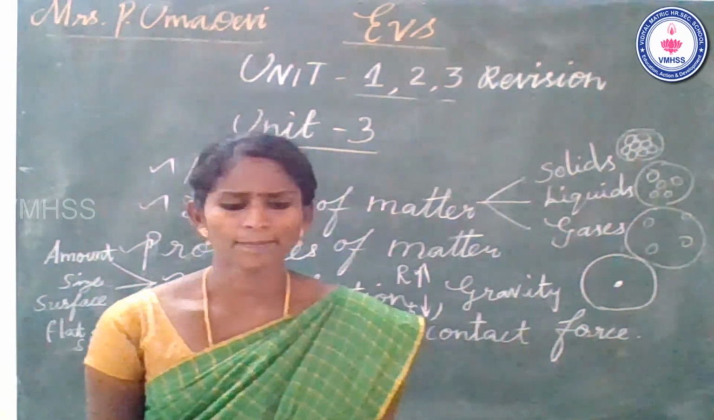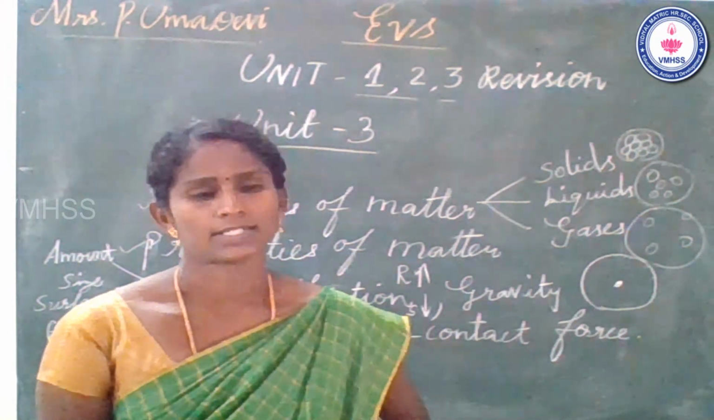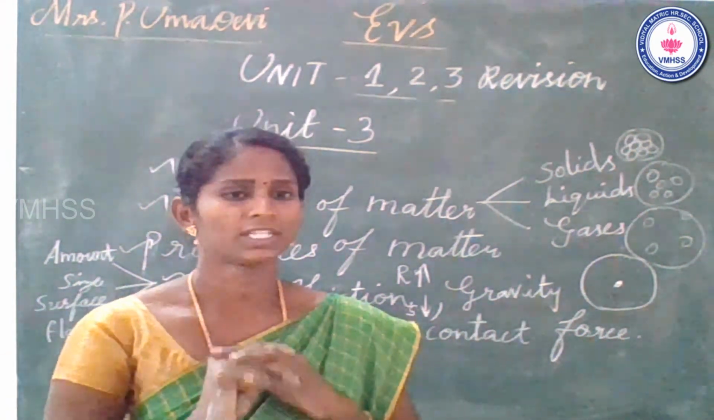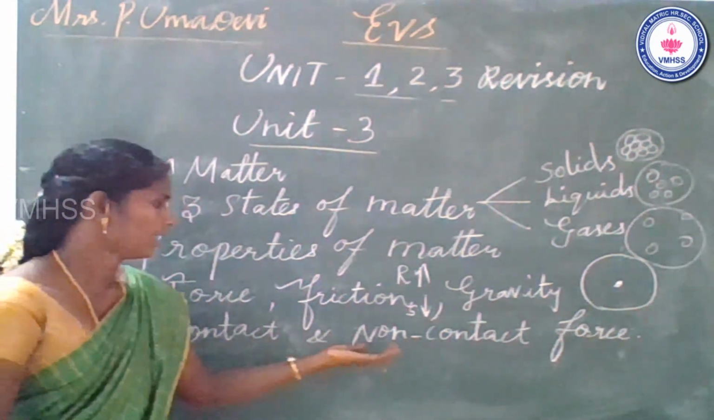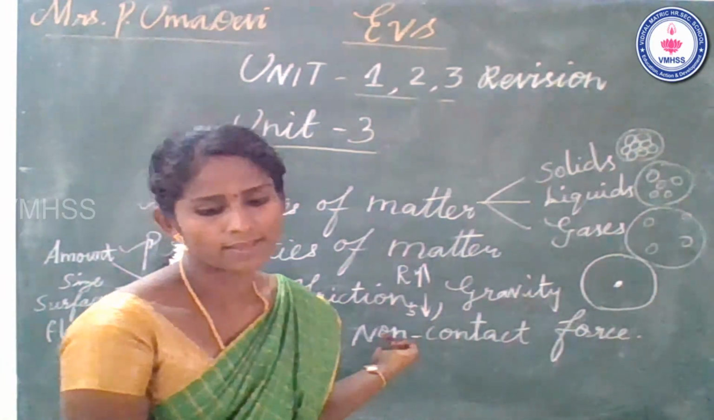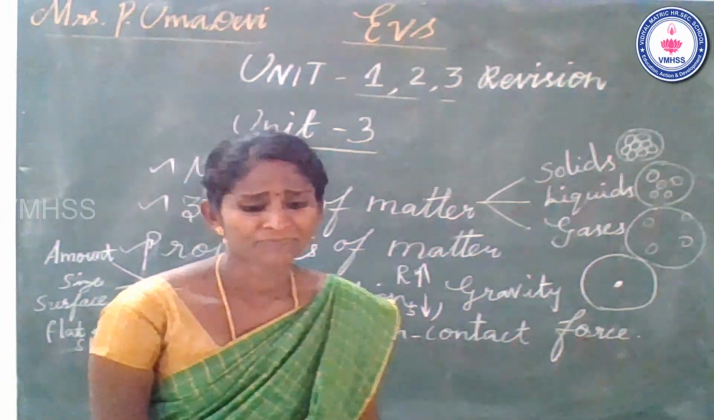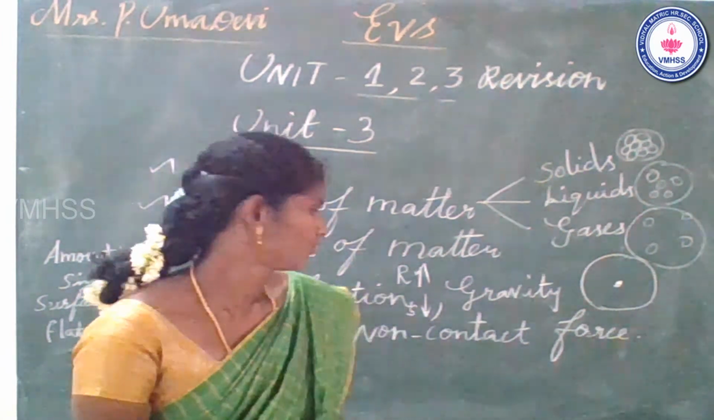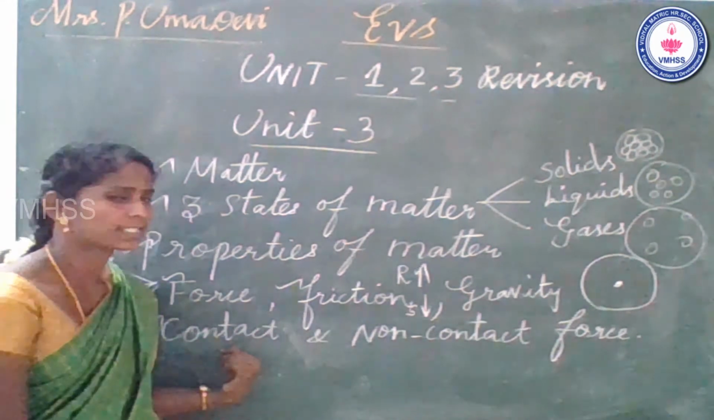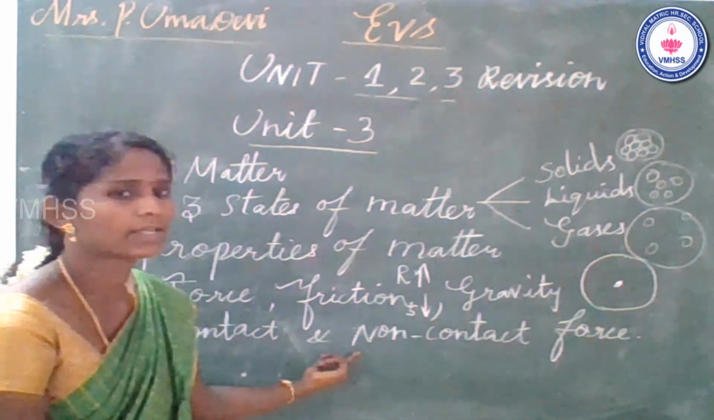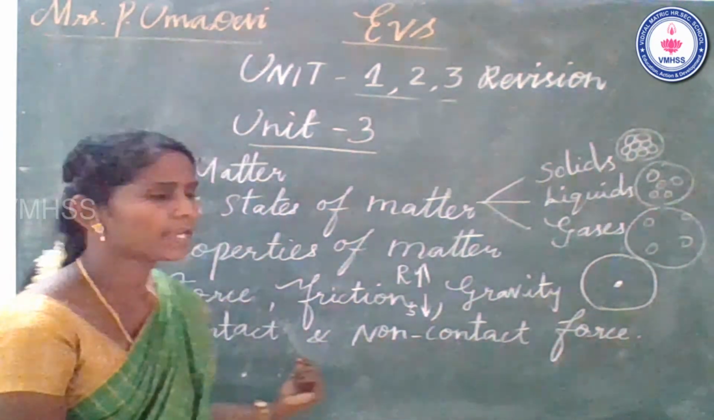A force that is exerted when the two objects come in contact with each other is called contact force. Then what is non-contact force? The force exerted without contact between the two objects. With contact between the two objects is called contact force, and without contact between the two objects is called non-contact force.